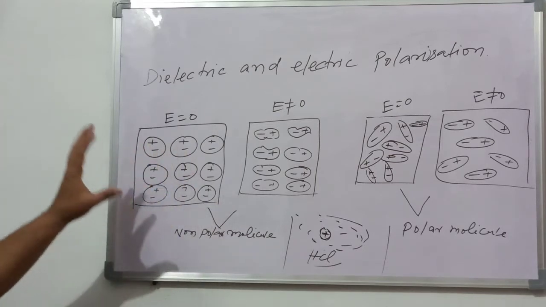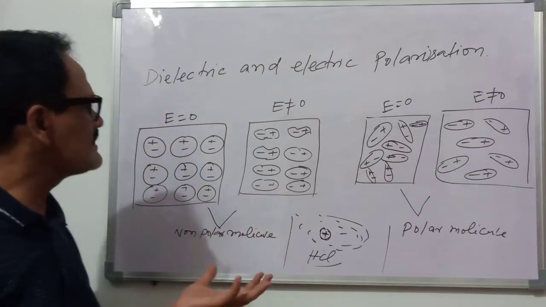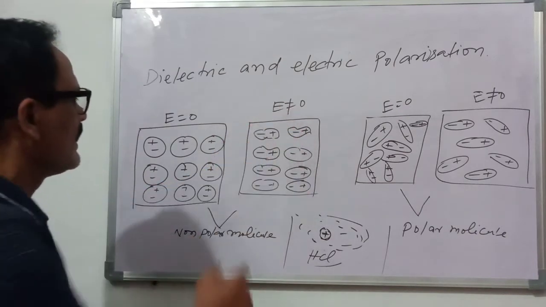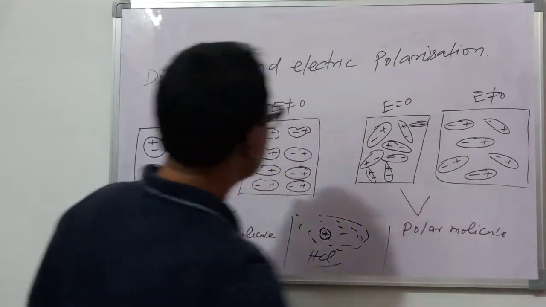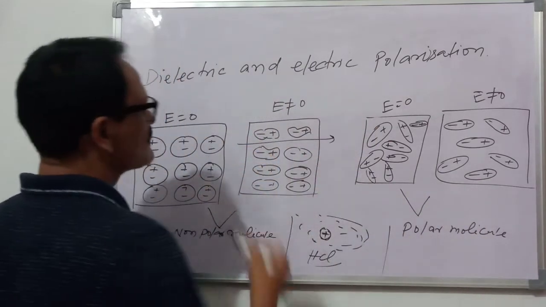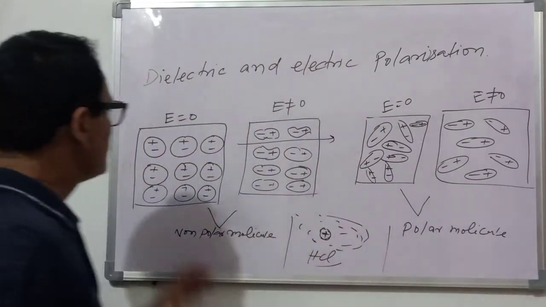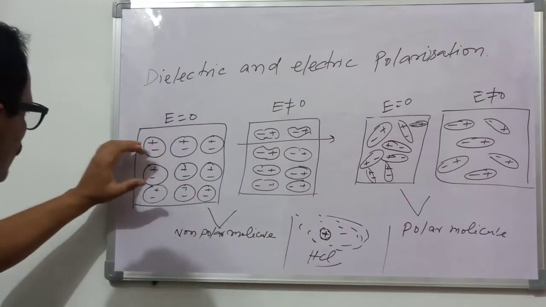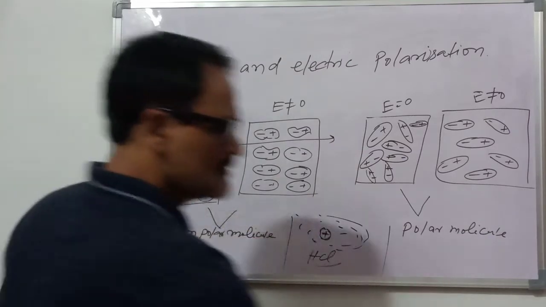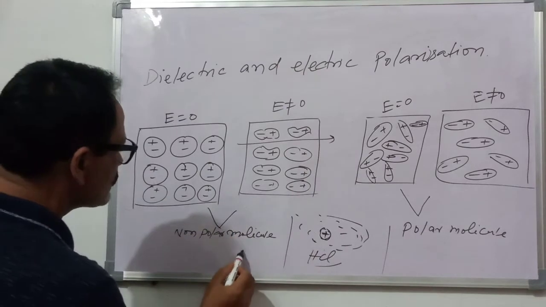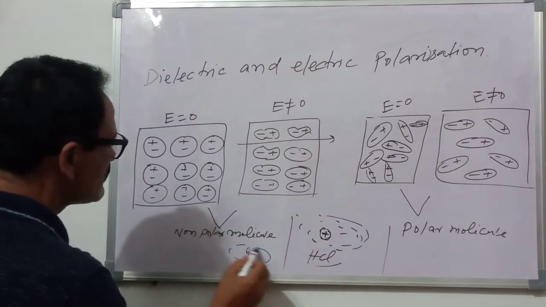Now this substance is placed in the external electric field, and suppose this is the direction of the electric field. There is a shifting of all the electrons in this way, means we can say that the electron cloud shifts in this way.